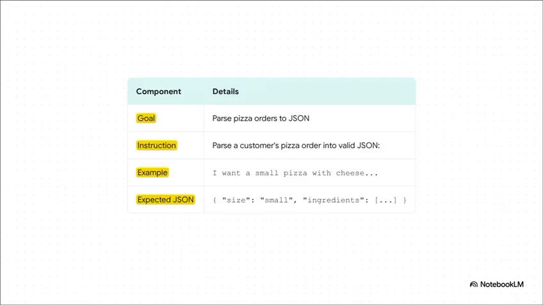This pizza order is a perfect example. We give the model a clear instruction, "parse this order into JSON." But then we give it one perfect example: the regular sentence, and then the exact JSON structure we want back. Now the AI knows the pattern. You can give it any new pizza order and it'll give it back to you in that precise format. This is an absolute lifesaver for developers or anyone trying to turn messy human language into clean, structured data for an app or a database.